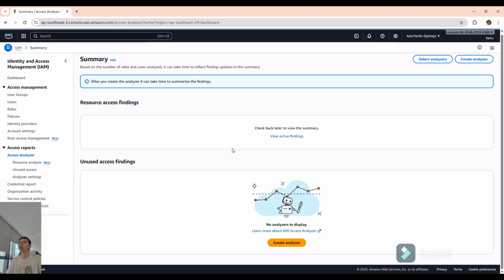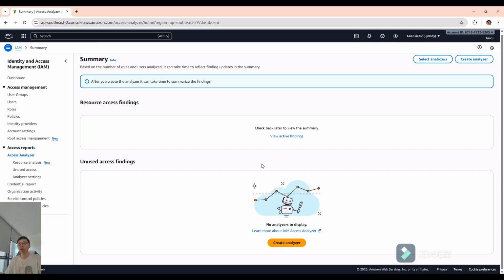So if you get any outside resource that you don't allow or don't want, this analyzer will help you find it and check. Then you can block them. Also, some very tricky bucket policies that give permission to an outside third party, you will also find by this one.